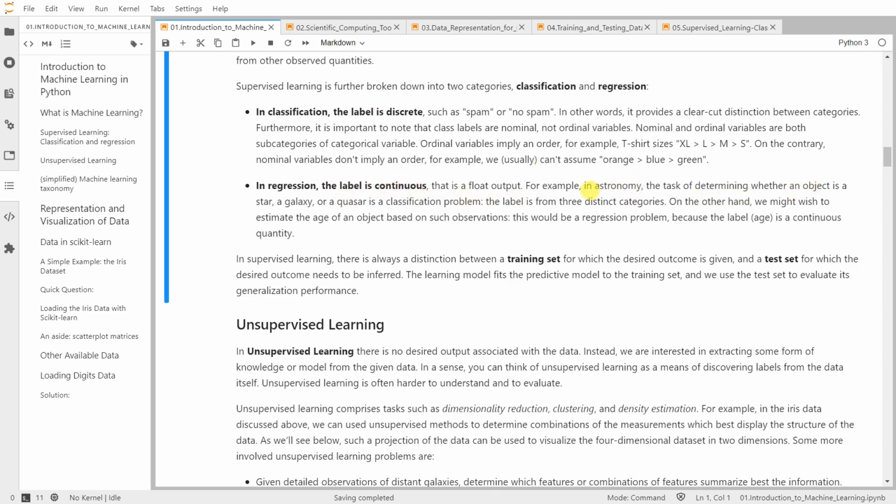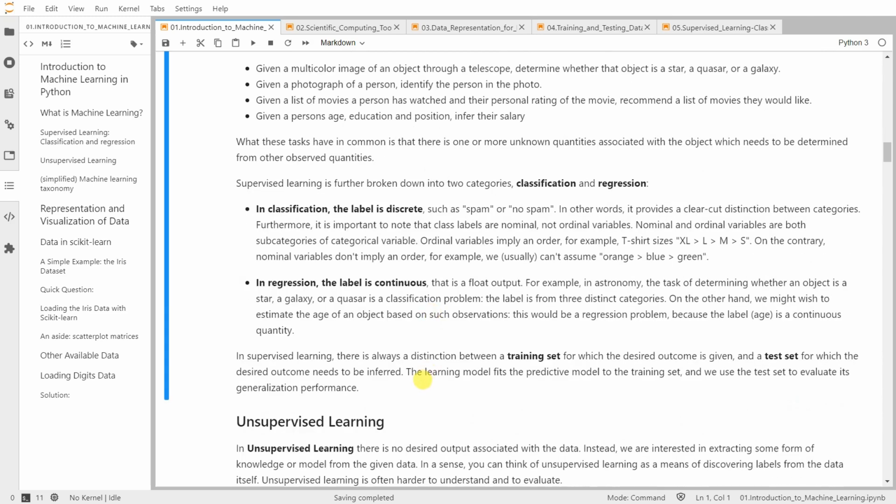For example, in astronomy, the task of determining whether an object is a star, galaxy, or quasar is a classification task. The label is from three distinct categories. On the other hand, if you wish to estimate the age of an object based on such observation, this would be a regression problem because the age is a continuous quantity. It can be 100 years, 1,000 years, or just 2 years, right? So in supervised learning, we always have a data set and then a label.